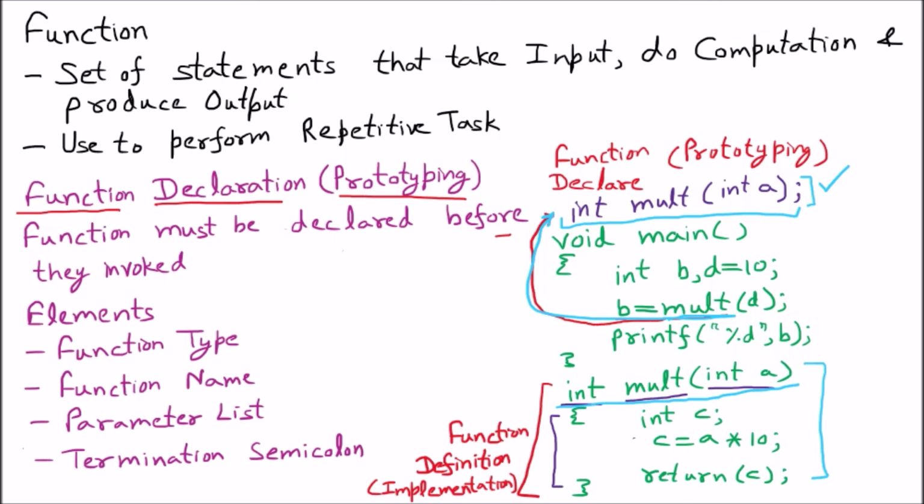So the compiler knows that there is some function available, and it will search out that function and reach the main function. Now by giving the prototyping you can place the function anywhere. So that is the advantage. You can place the function anywhere in the program wherever you want because the prototyping is present.